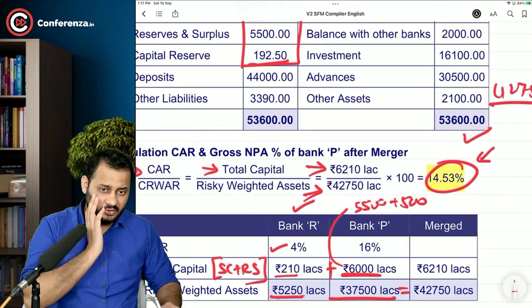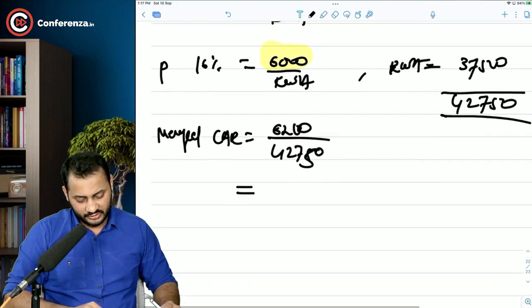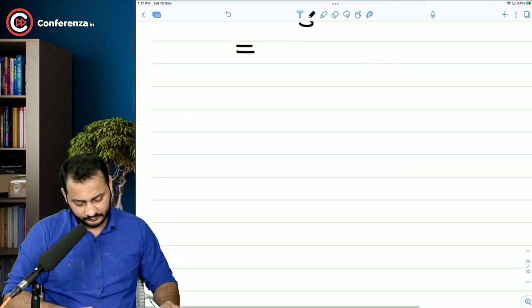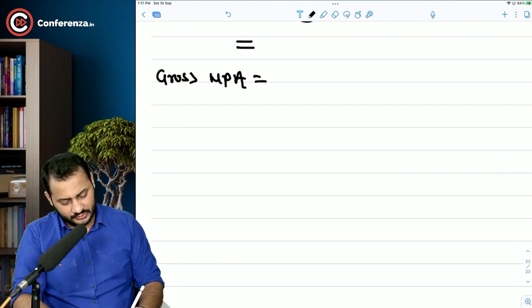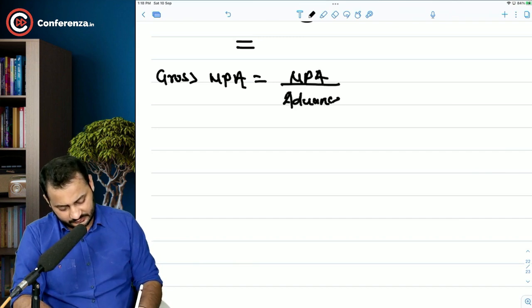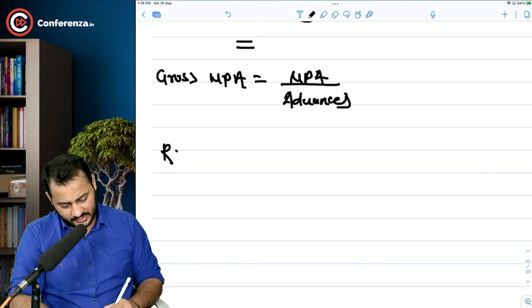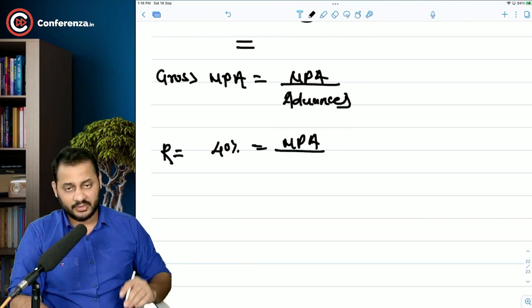Okay. So in a similar manner, we are going to calculate the gross NPA as well. See, gross NPA is equal to NPA divided by advances. So for bank R, NPA was 40%, equal to NPA divided by advances.